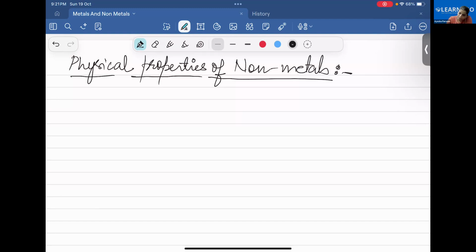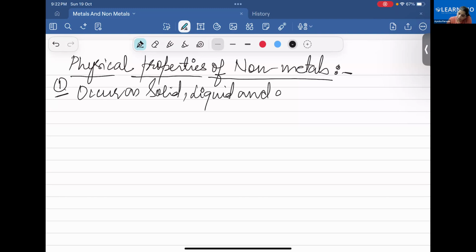Some of the physical properties are: metals are usually solid at room temperature, but non-metals can occur as solid, liquid, and gas at room temperature.